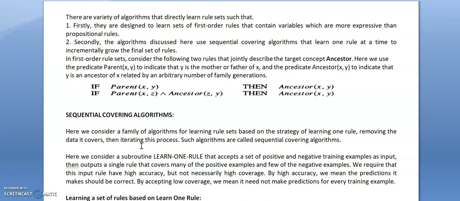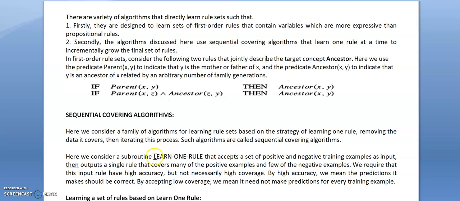Such algorithms are known as sequential covering algorithms, as one rule is learned at a time. With each iteration one rule is learned and the training examples that it covers are eliminated, and then the procedure is repeated for the remaining training examples.